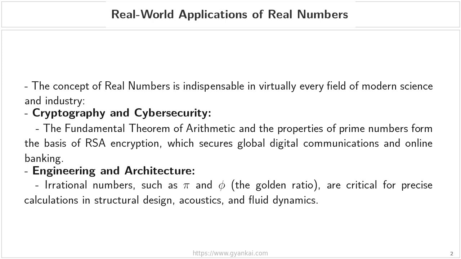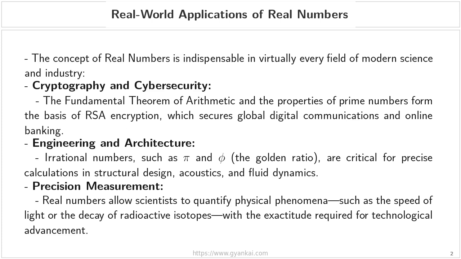In the realms of engineering and architecture, irrational numbers are just as vital. Constants such as pi and the golden ratio, known as phi, are critical for performing the precise calculations required in structural design, acoustics, and fluid dynamics. Furthermore, real numbers allow scientists to quantify physical phenomena with the extreme exactitude required for technological advancement. This includes everything from measuring the speed of light to tracking the decay of radioactive isotopes.